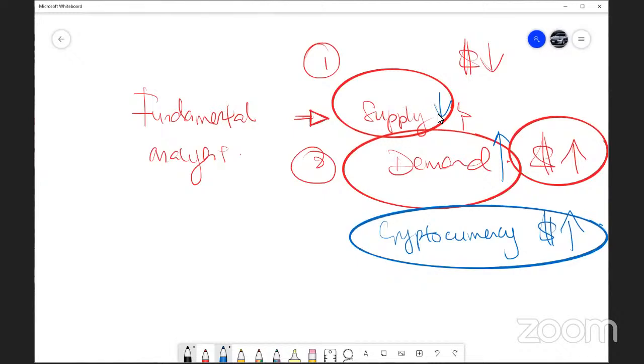So the semiconductor market is under supply, but there's over demand for it. That's why you see the PlayStation 5 come out in batches only. Why not mass production? Because of the semiconductor shortage, they could not make enough PS5s. Not enough graphic cards, no supply there, but there's so much demand for the PS5. So this is basically fundamental analysis, depending on supply and demand.